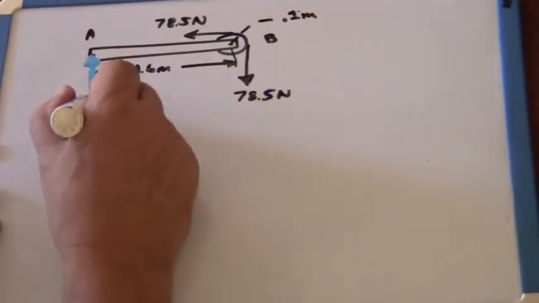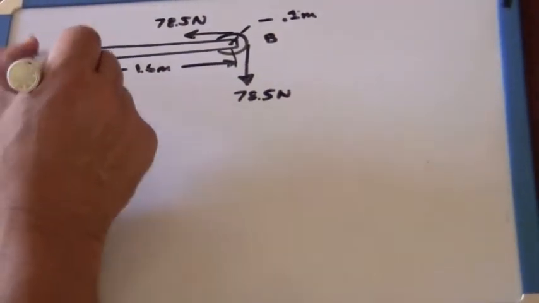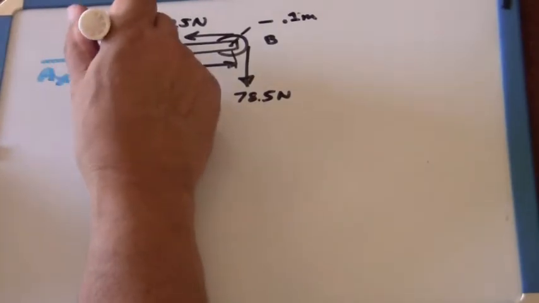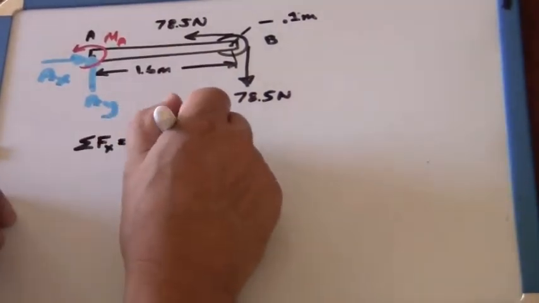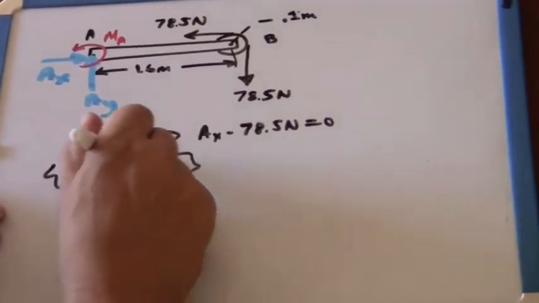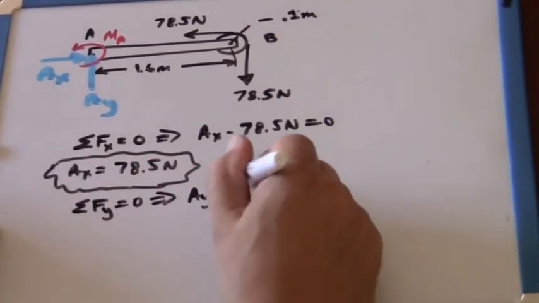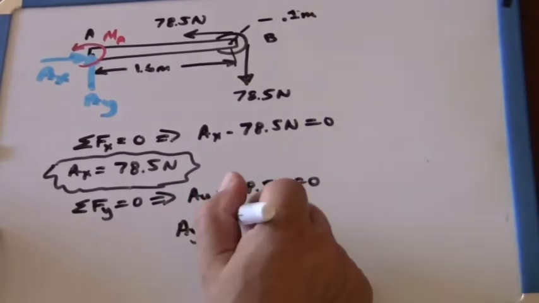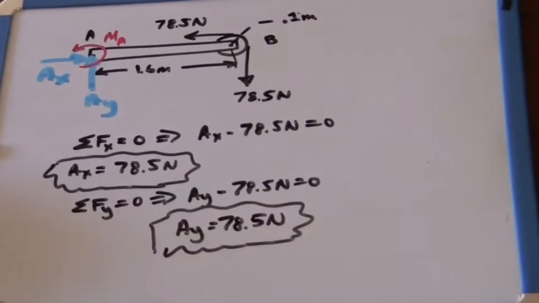We now add the reaction forces at the built-in end, which includes the x and y directed forces, as well as the moment at the built-in end. If we sum the forces in the x direction, we now find that the x component of the force is 78.5 newtons. The y component, as before, is going to be 78.5 newtons again.